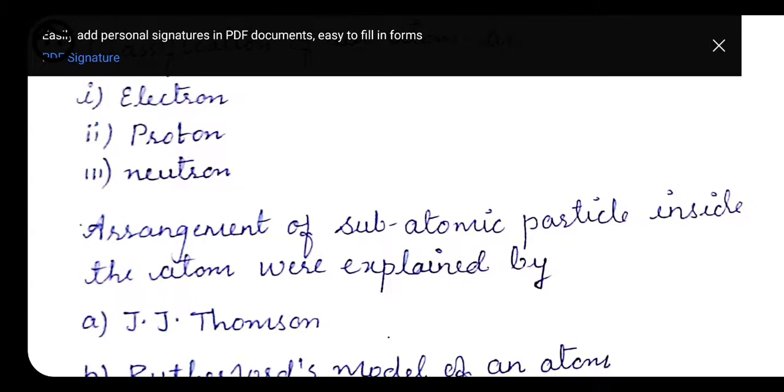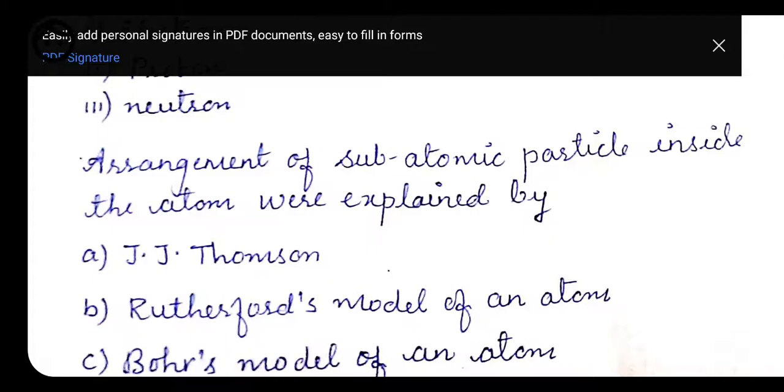First, J.J. Thomson, which we already studied in class 9th. After that we have Rutherford's model of an atom, which we also studied in class 9th, who also gave us the discovery of the nucleus. Then we have Bohr's model of an atom.